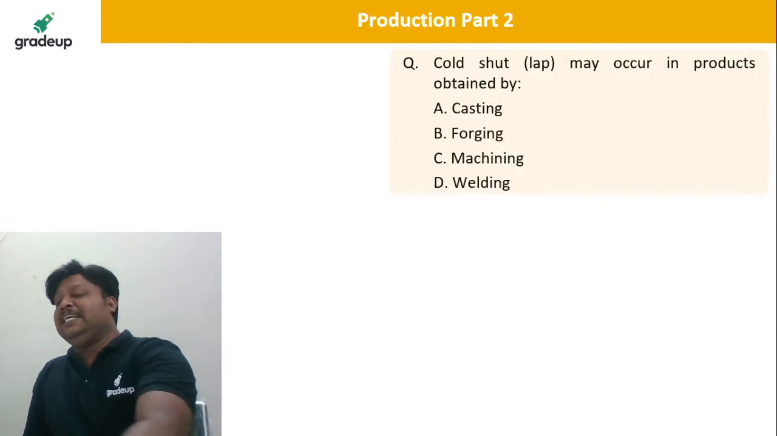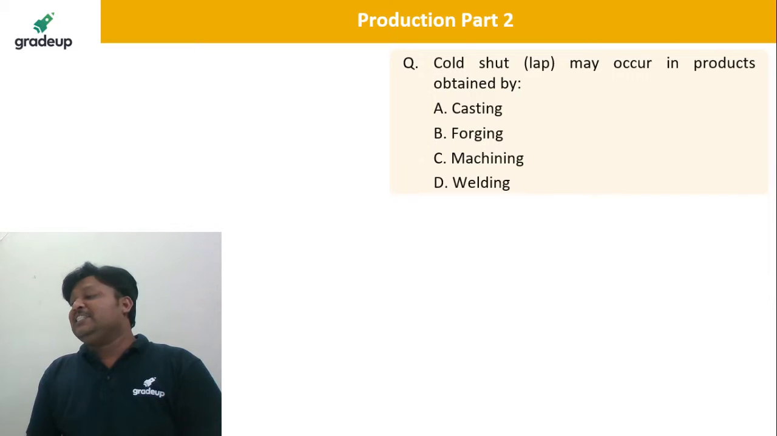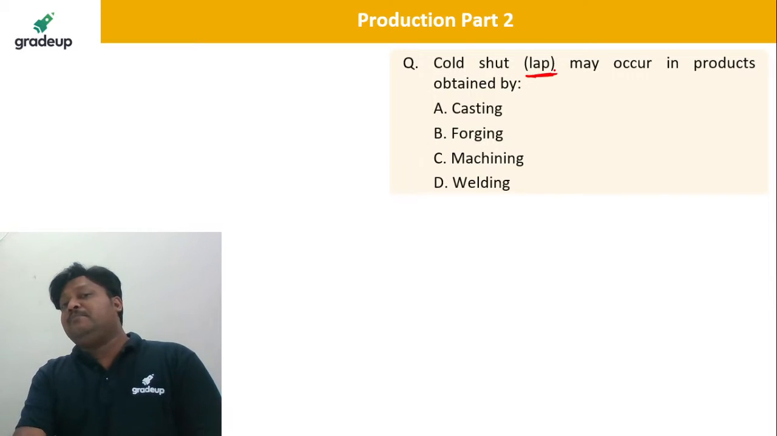Very good. Take the next. Cold shut or lap may occur in the products obtained by... Cold shut, it is a kind of overlapping or folding during the process. See, they are writing in the bracket, lap. So don't neglect that word, that is very, very important. Once again, revisit the question.